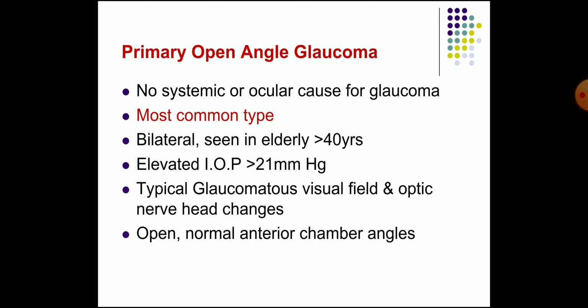Now we'll pass on to primary open angle glaucoma. There are no systemic or ocular causes for the glaucoma. It is the most common type, it is bilateral, seen in the elderly more than 40 years of age, with elevated intraocular pressure more than 21 millimeters of mercury. Typical glaucomatous visual field and optic nerve head damage are seen, and open, normal anterior chamber angles are also seen.